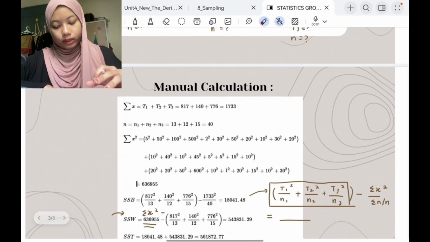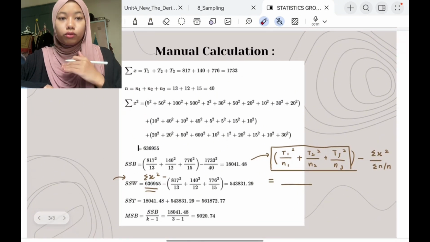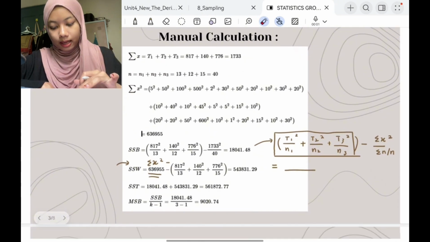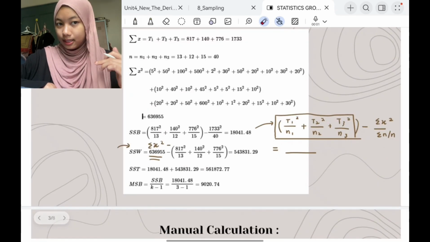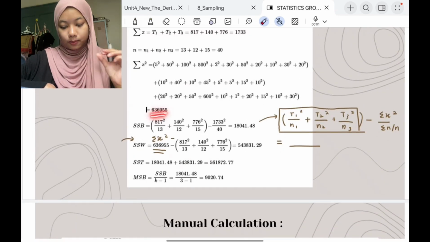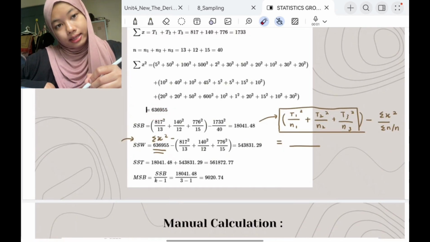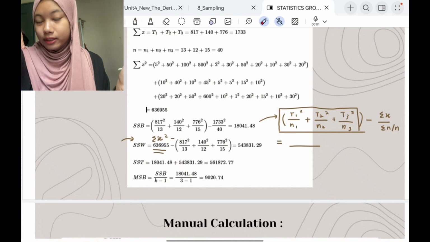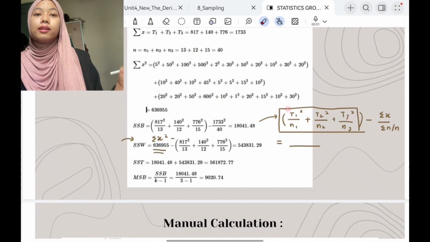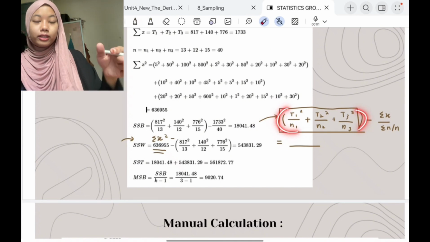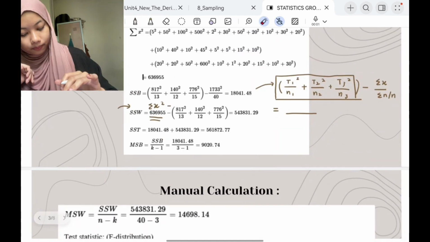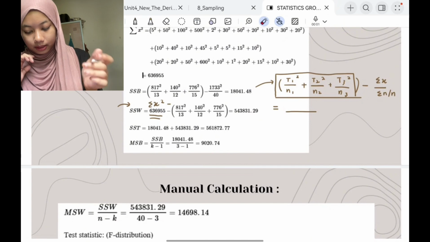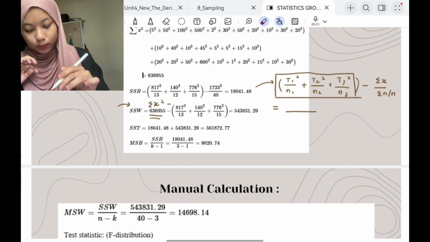For the manual calculation, we need to calculate the sum of x. We need to total up all the T1, T2, and T3, and for n, we need to total up n1, n2 and n3, and we need to calculate the sum of x squared, and we calculate the SSB. The formula of the SSB is this, different from SSW. The big bracket here that I told you is on the back, so the front is sum of x squared. So for SST, sum the SSB and SSW, and we got this.